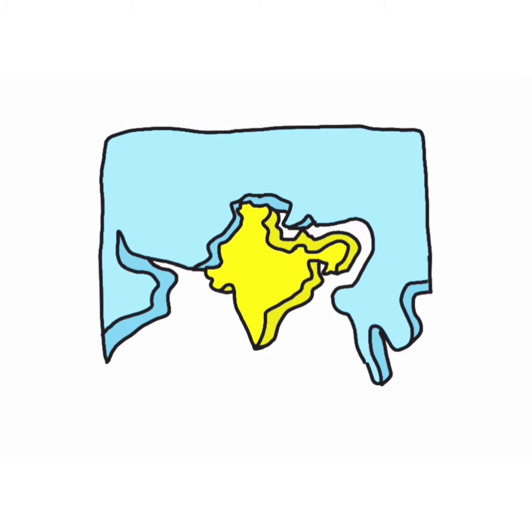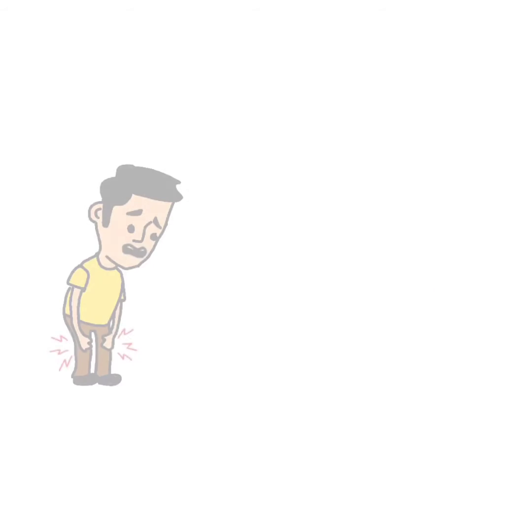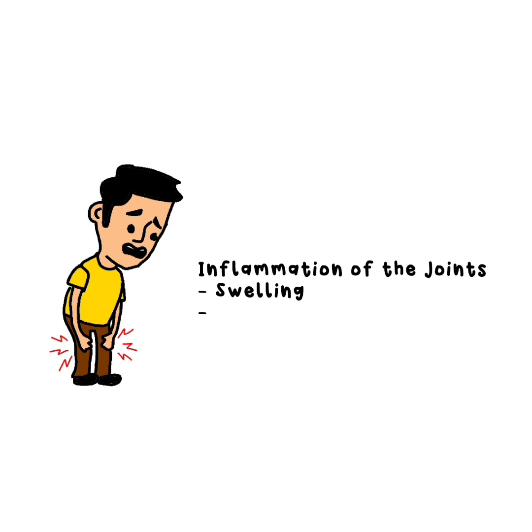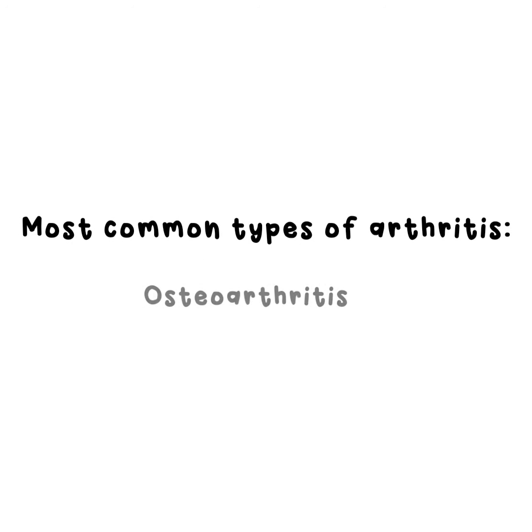Arthritis has affected more than 180 million people all over India, and this is more prevalent than those who are affected by AIDS and diabetes. It is a condition which primarily involves joint inflammation, and the affected joints are characterized by swelling, redness, and varying degrees of arthritic pain based on the type of arthritis. There are more than 200 different types of arthritis, but the most prevalent ones are osteoarthritis and rheumatoid arthritis.